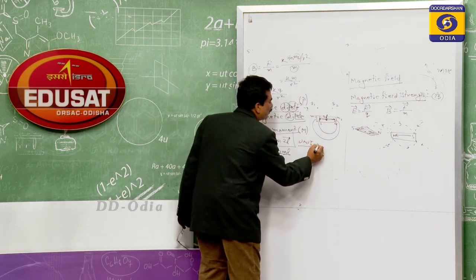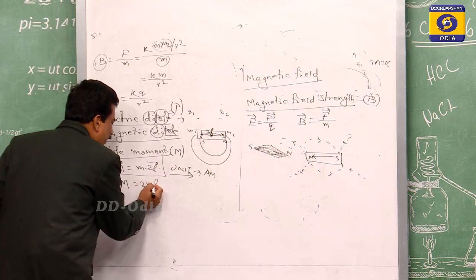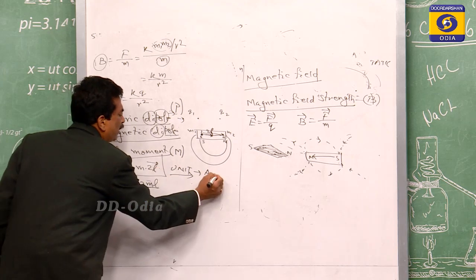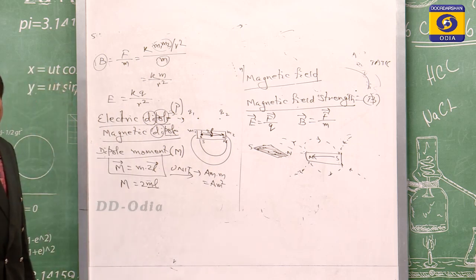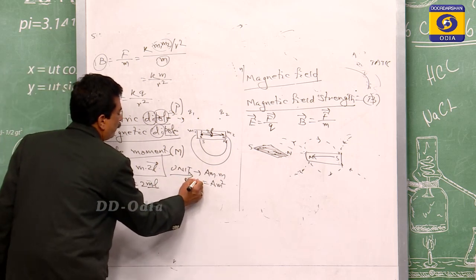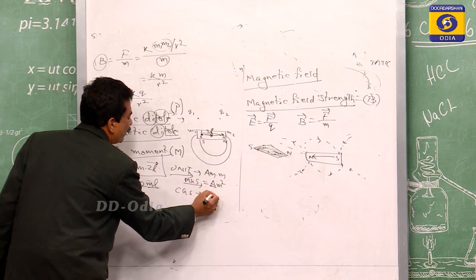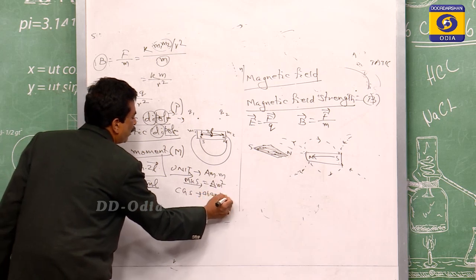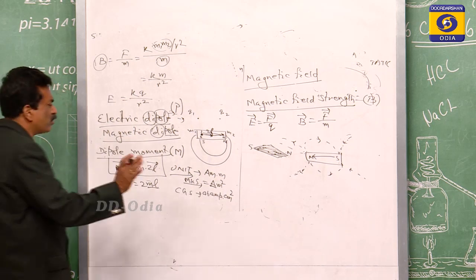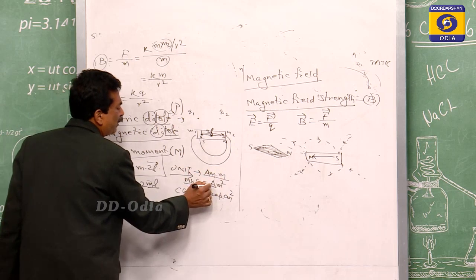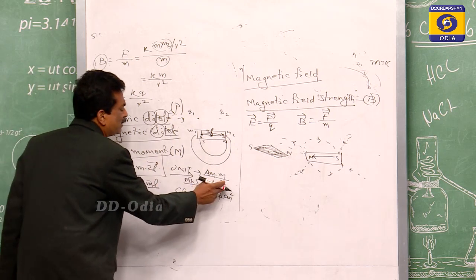What is the unit of the pole strength? We have said that it is ampere meter for M, and L is in meter. So this is equal to ampere into meter square. If we go for the CGS case, then the ampere will be abampere and the meter will be centimeter. So abampere into centimeter square. But mostly we talk about ampere meter for the pole strength and meter for the length. Therefore, in the M case, that is the ampere meter square.